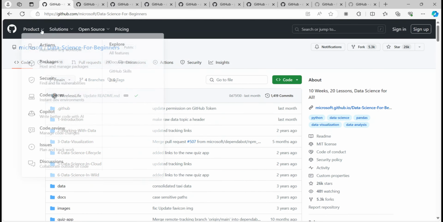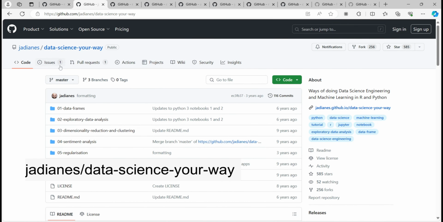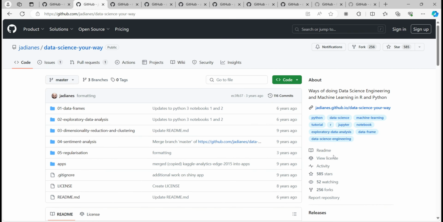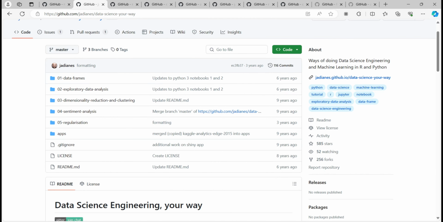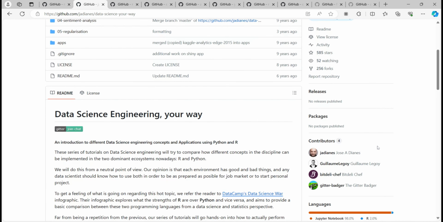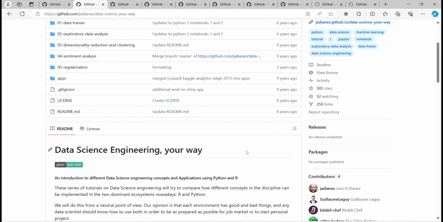Moving forward to the next GitHub repo, that is JDNS Data Science Your Way. It is also a very valuable GitHub repo I found. And here, ways of doing data science, engineering, and machine learning in R and Python. So machine learning and data science regarding R and Python.